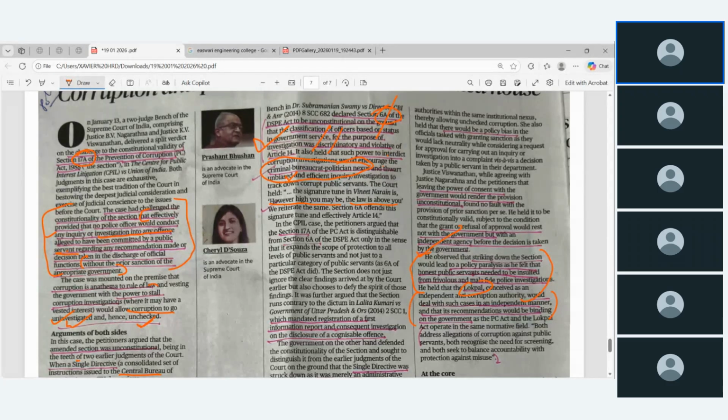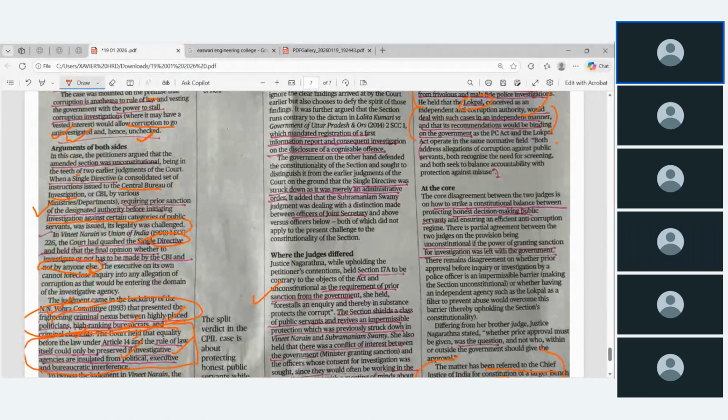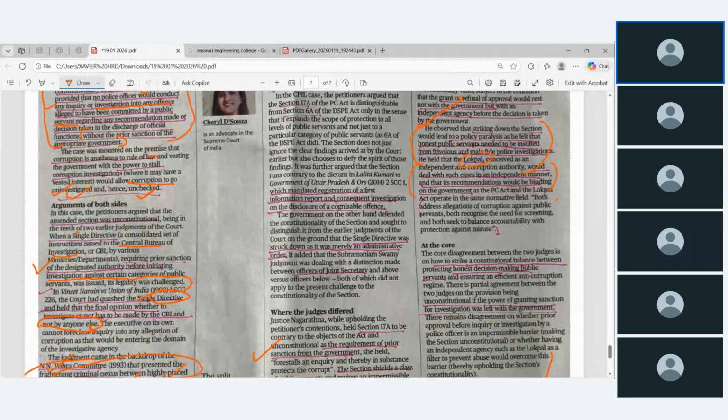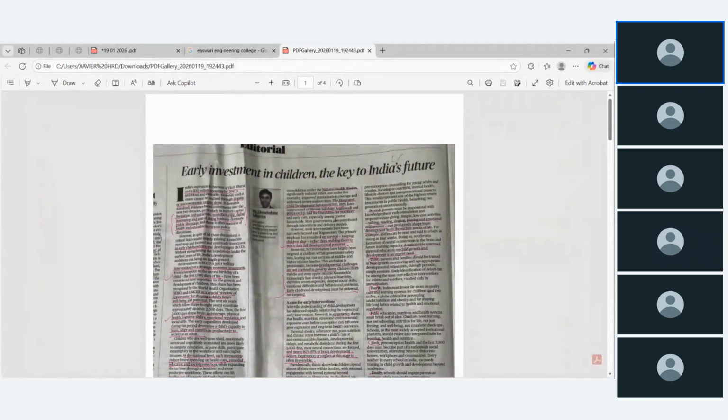So finally they did not decide, so a proper conclusion is not there. That is why the matter goes to the Supreme Court, the Chief Justice of the Supreme Court. You read this article so that you will understand. Then we'll move to some of the other articles. We can go in a faster way.